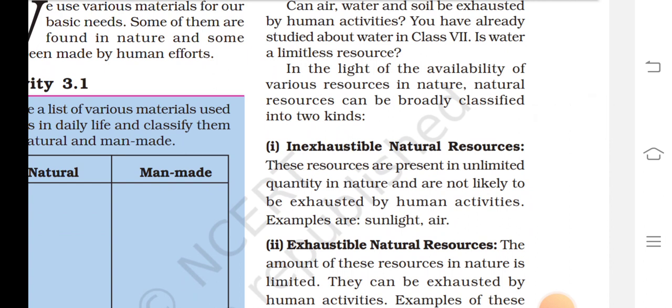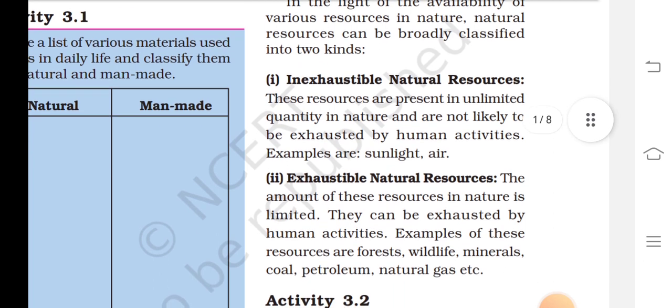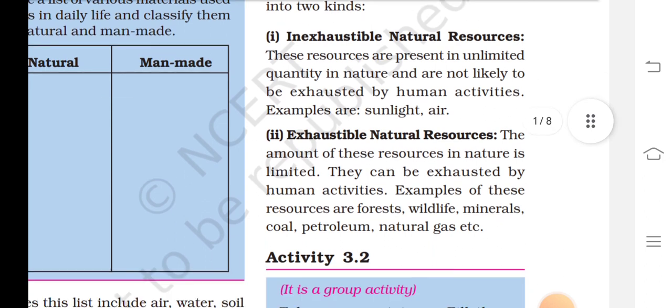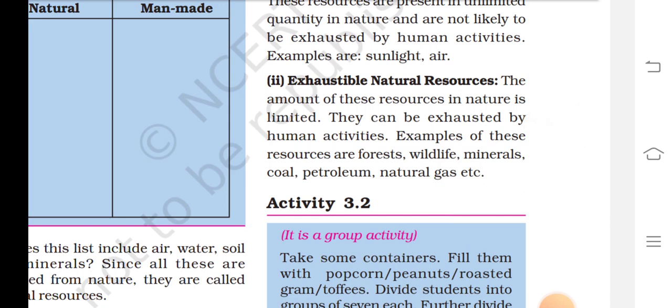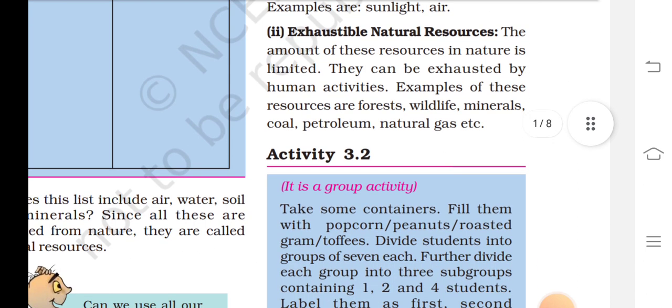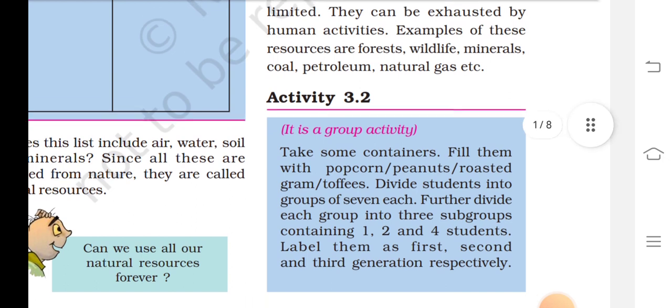Depending on their availability in nature, natural resources can be broadly classified into two kinds. Inexhaustible natural resources: these resources are present in unlimited quantity in nature and are not likely to be exhausted by human activities. Examples are sunlight and air. Exhaustible natural resources: the amount of these resources in nature is limited. They can be exhausted by human activities. Examples of these resources are forests, wildlife, minerals, coal, petroleum, natural gas, etc.